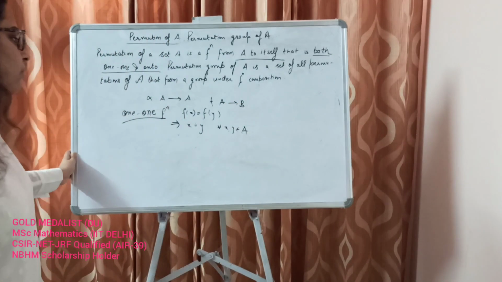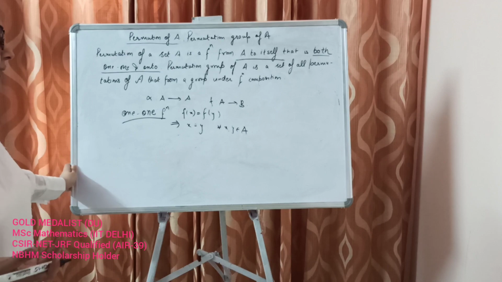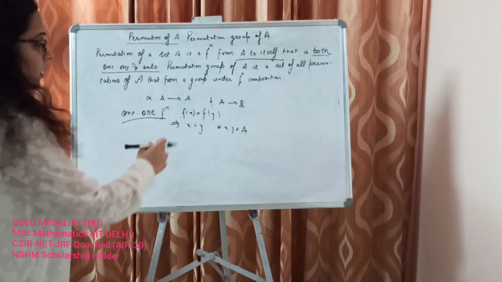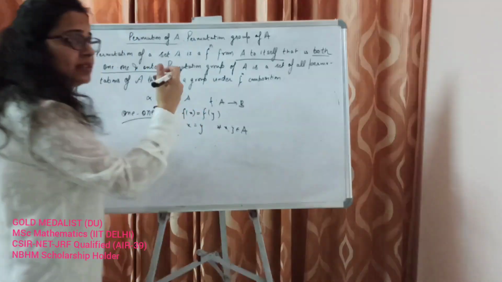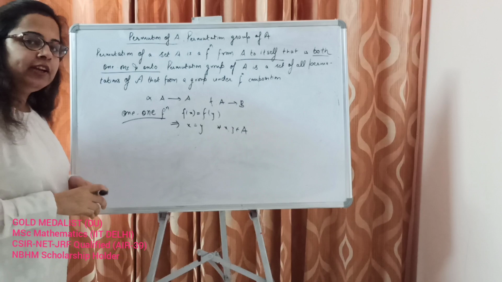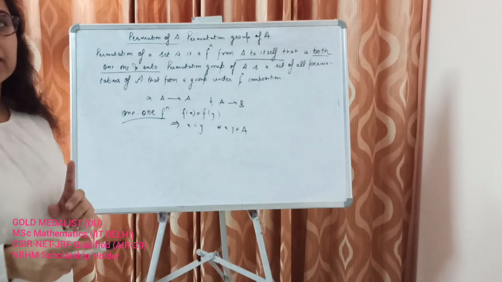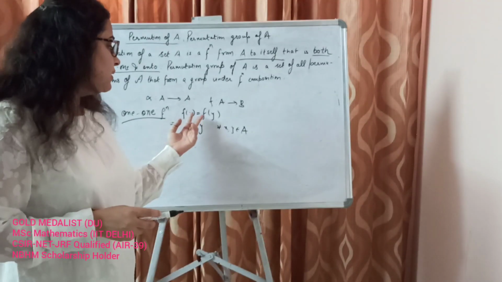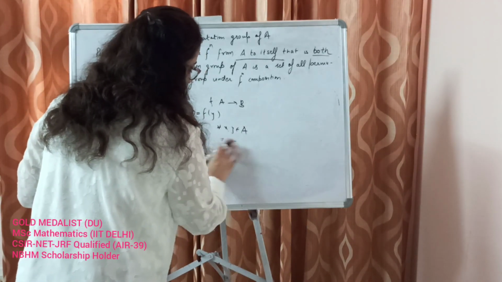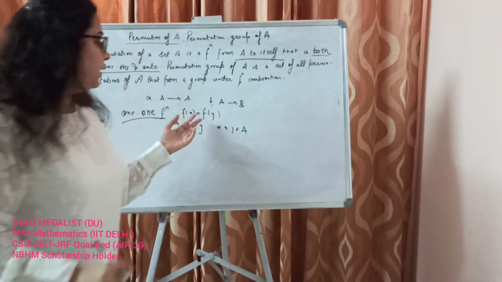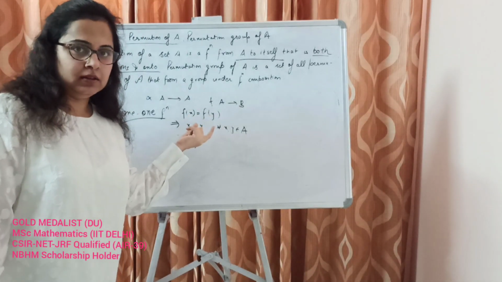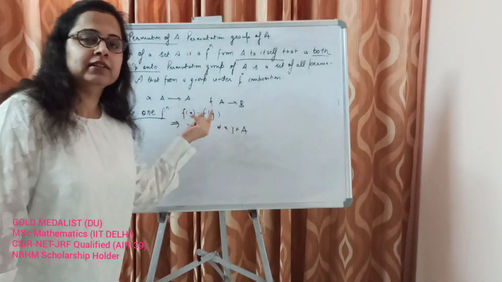Alright, so what is this definition saying? If the value is the same at two points, it means that it has to be the same point. It means that for any different values of x and y, we cannot have f(x) equal to f(y).